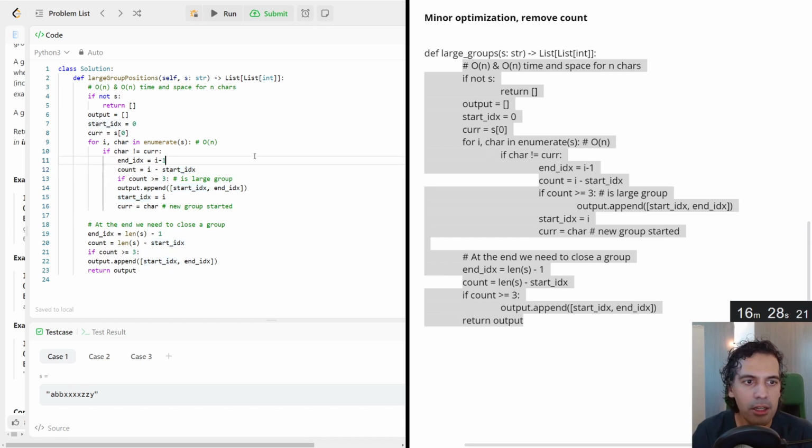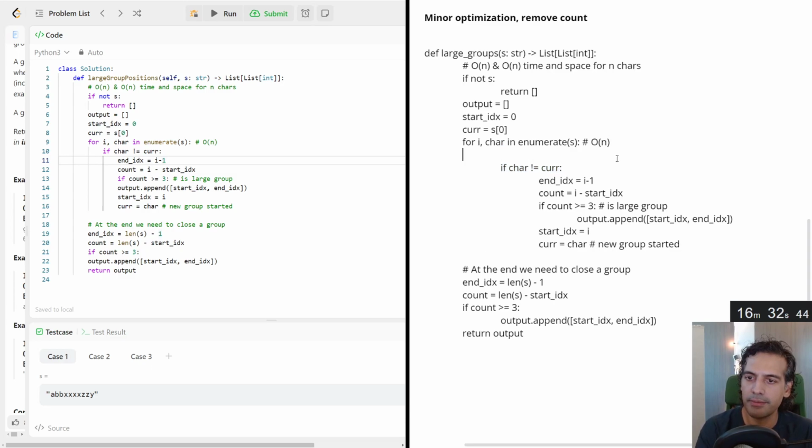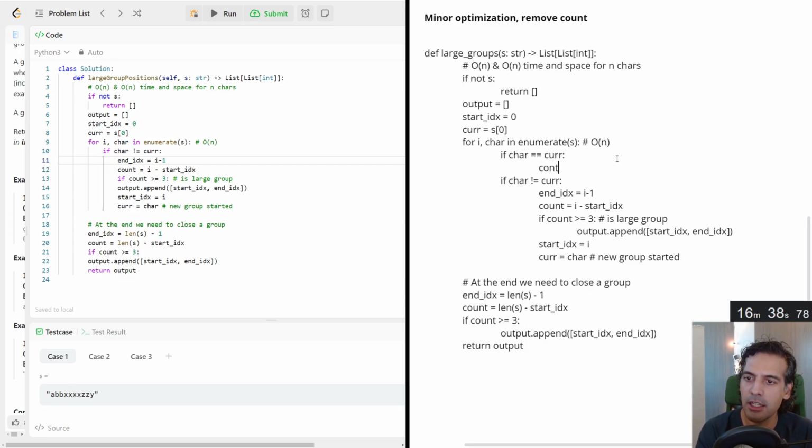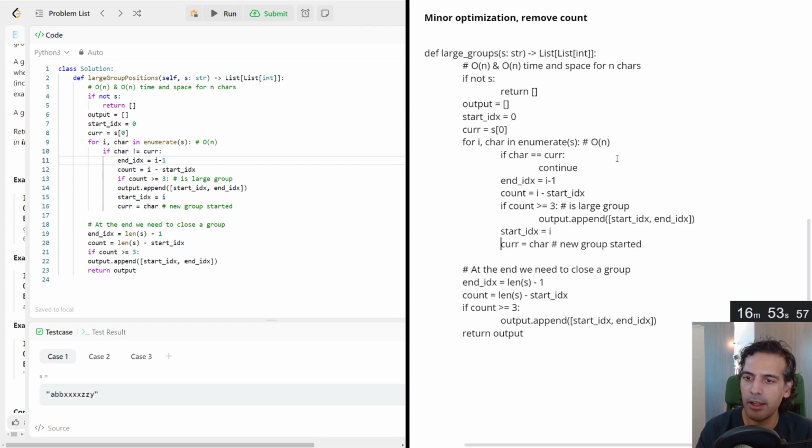So one little trick you can do is, if it's too indented, you can just switch it around and do a check for the opposite and continue on that one. That way these guys can all... why doesn't it let me? All right, there we go. So let's just do that here, just because I like to have a little bit less of an indent.